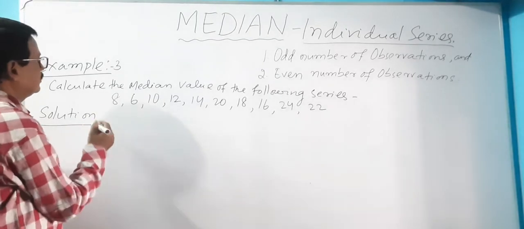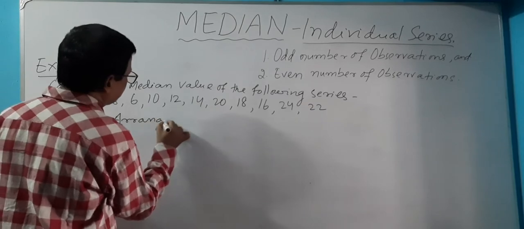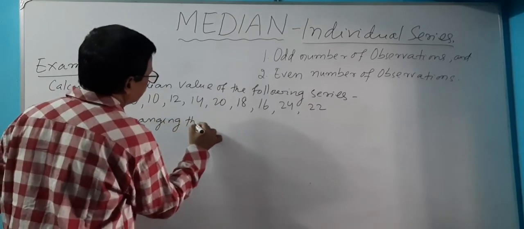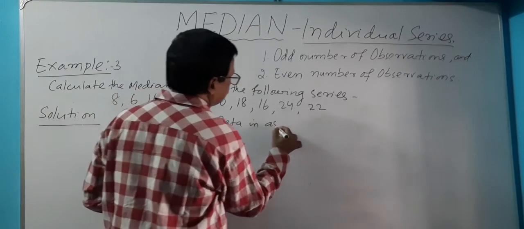Solution. First, arranging the data, write down in ascending order.